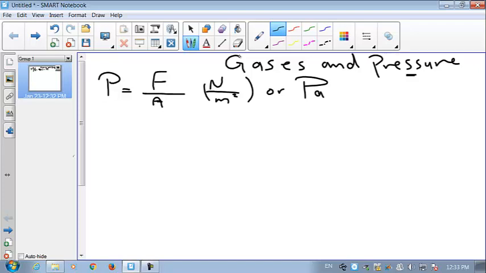And as you see, as the area increases, the pressure decreases. So pressure is inversely proportional to the area. And as the force increases, the pressure increases, so pressure is directly proportional to the force.